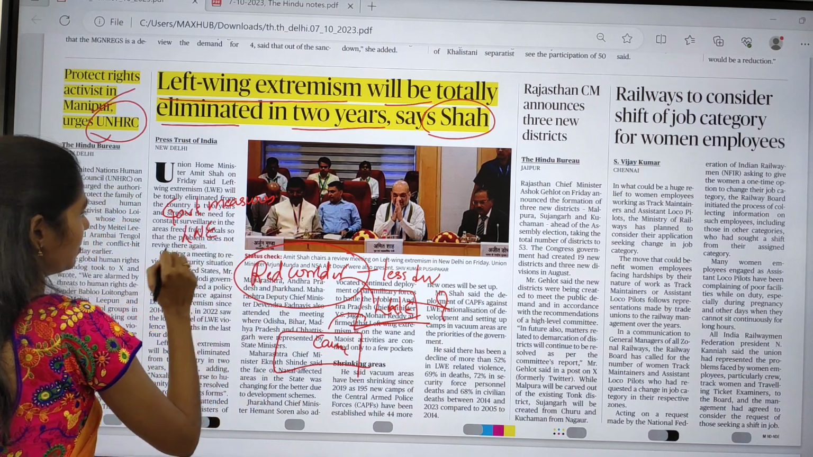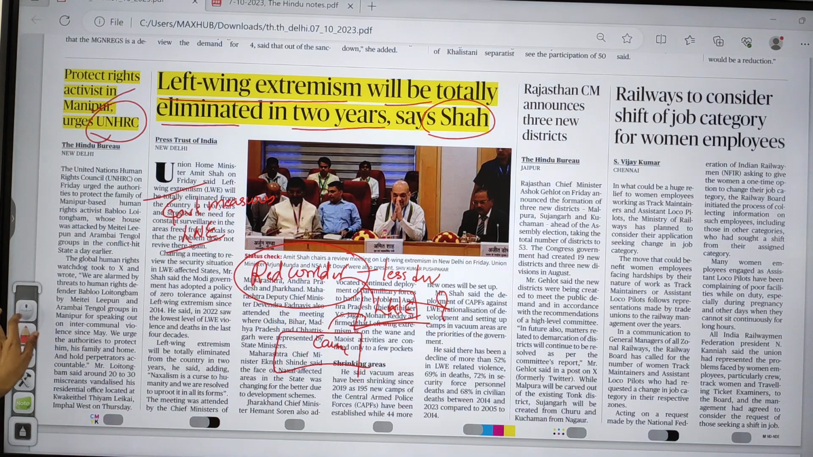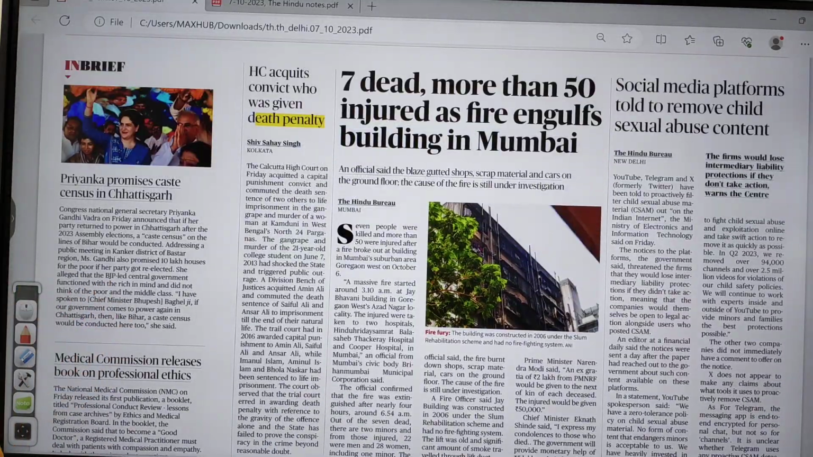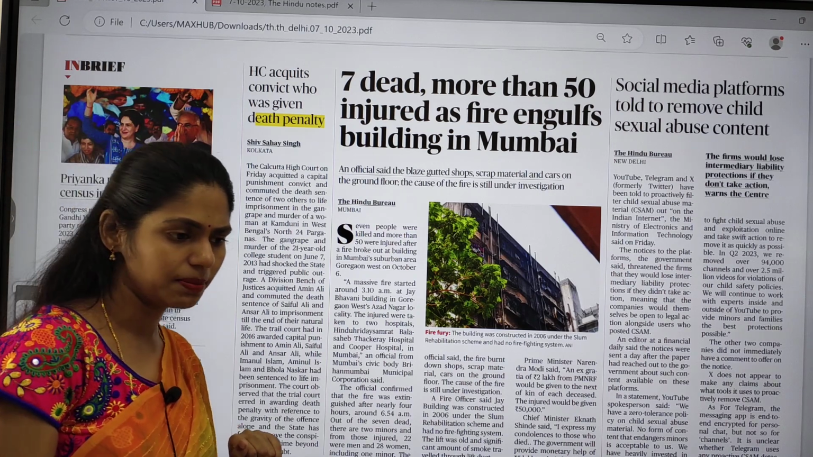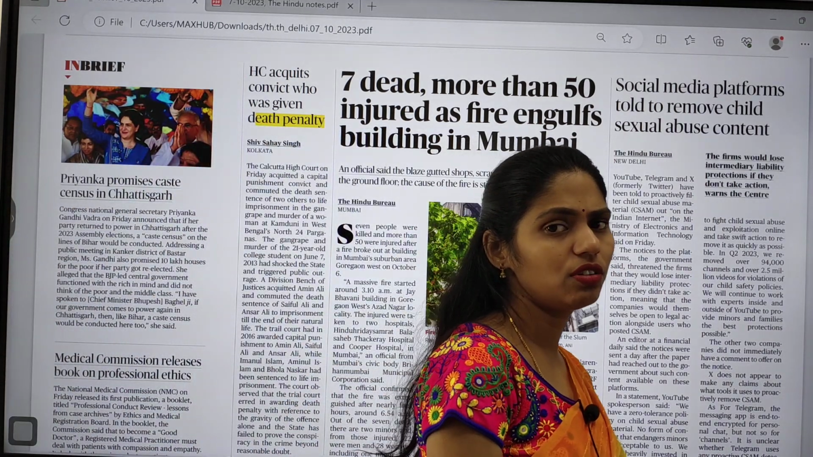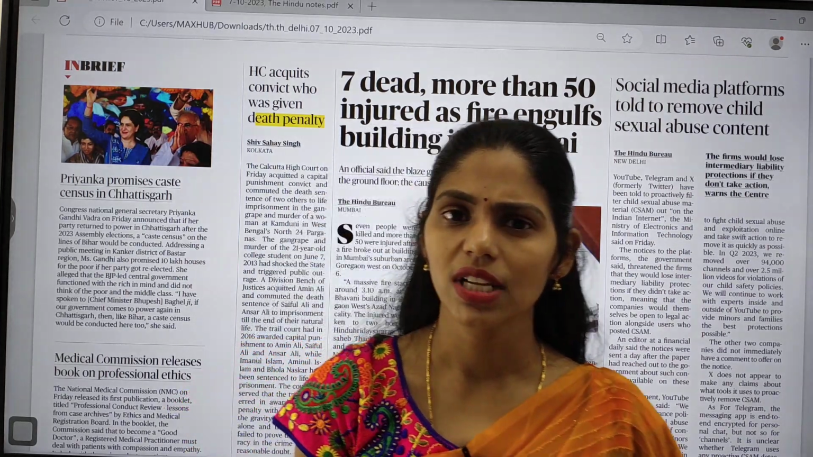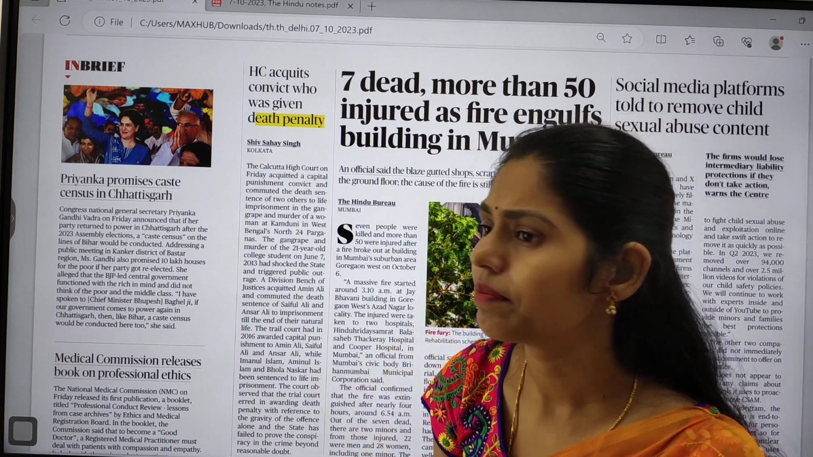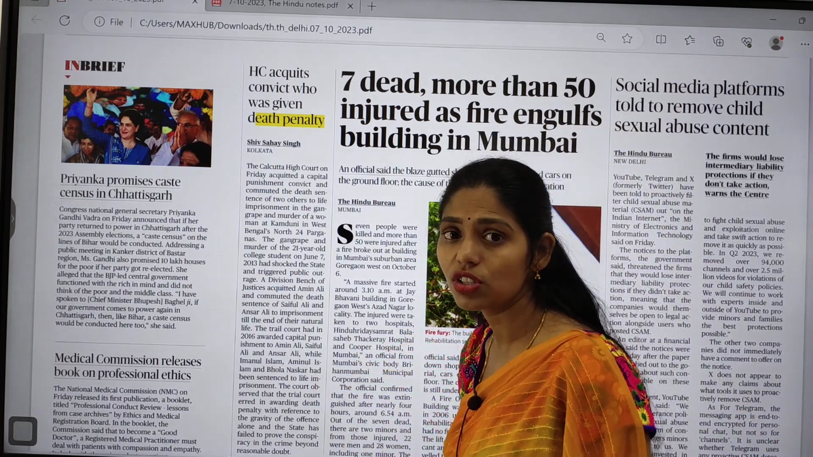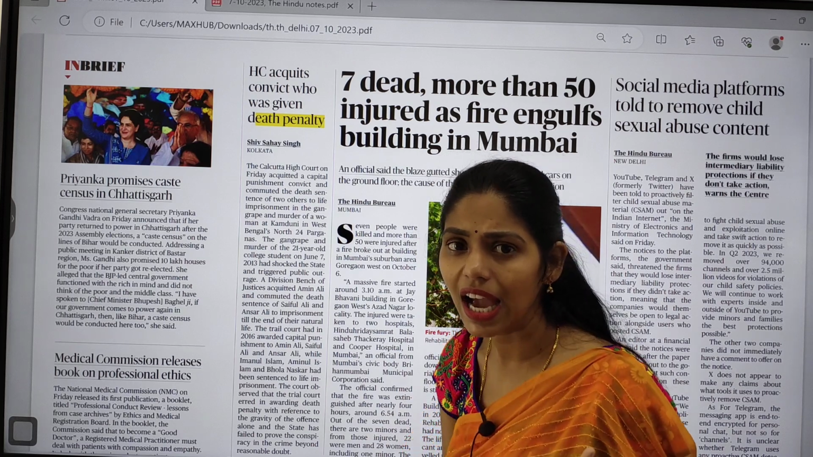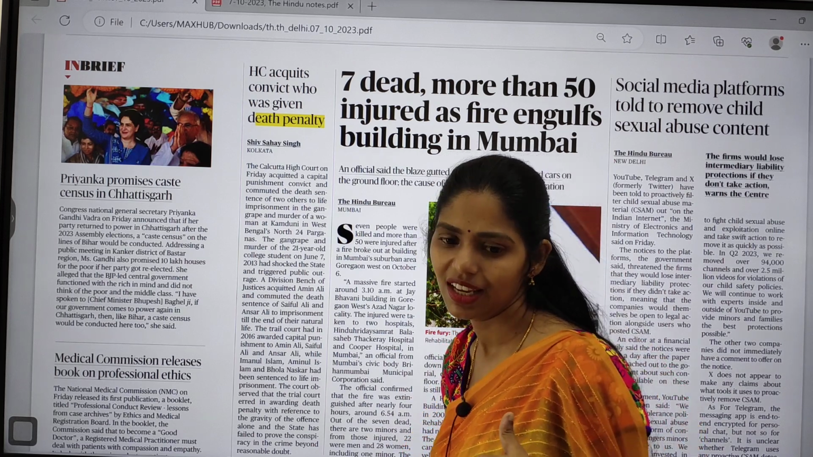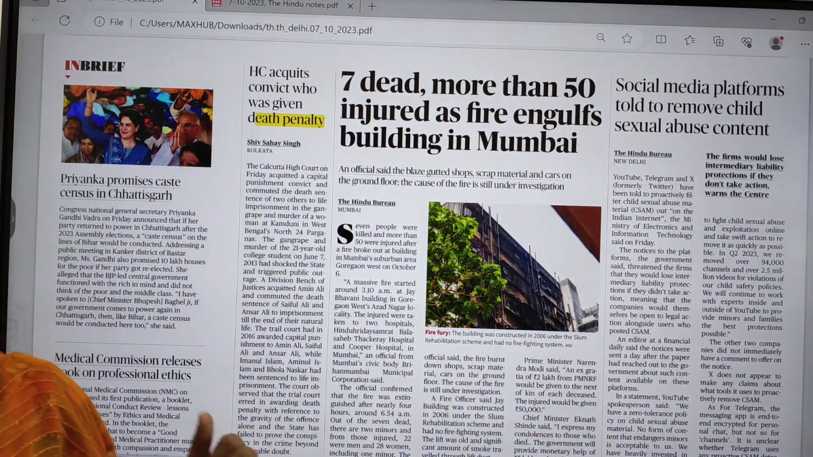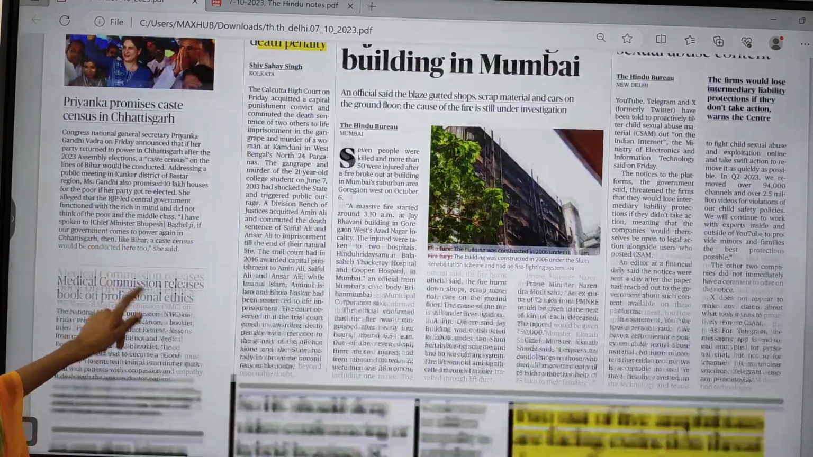regarding left-wing extremism. Okay, and if you move forward in this page you can see one article, that is death penalty. So here you have to understand what this death penalty is. Even in India we have the death penalty, but the Supreme Court said that it should be given in the rarest of rare cases only. But if you see the cause for concern, many countries have banned this death penalty, but not India. So whether we can go for this death penalty or not, please let me know in the comment box.